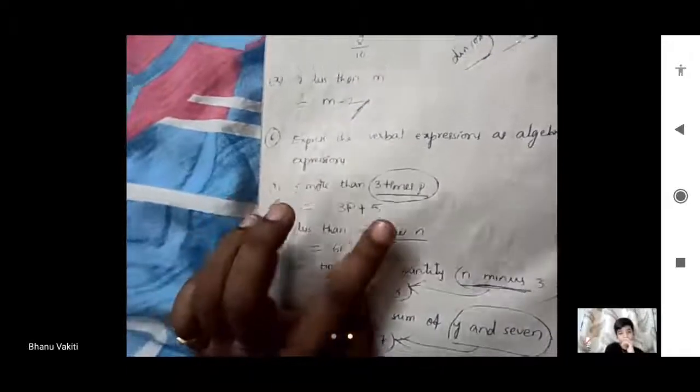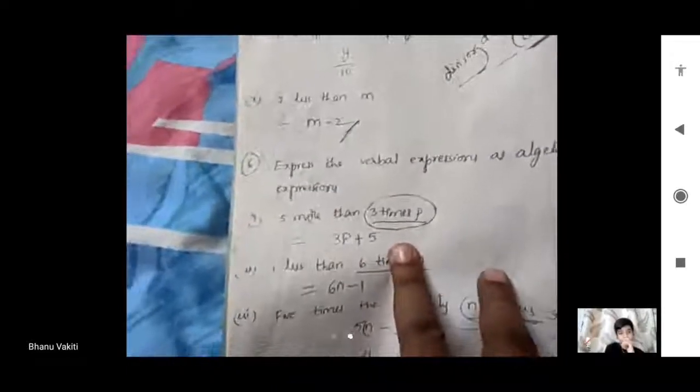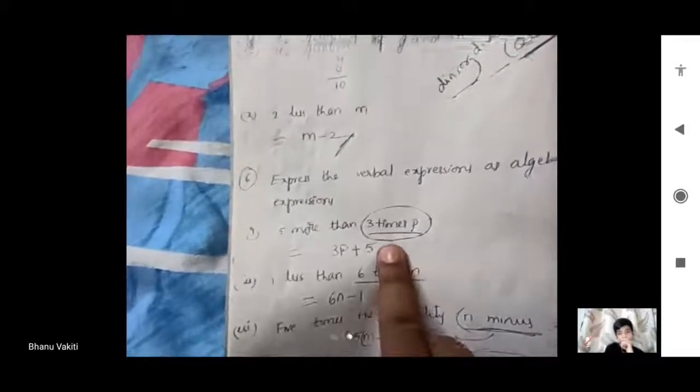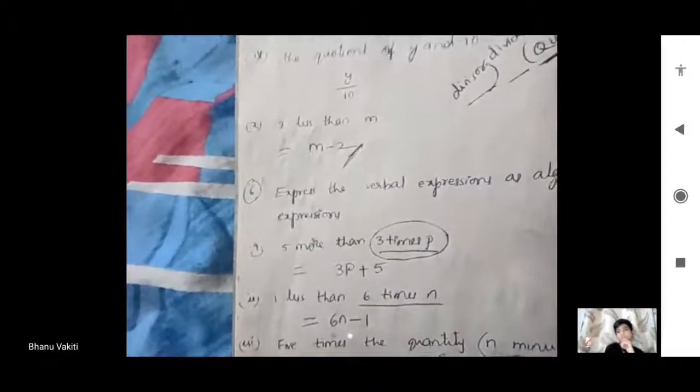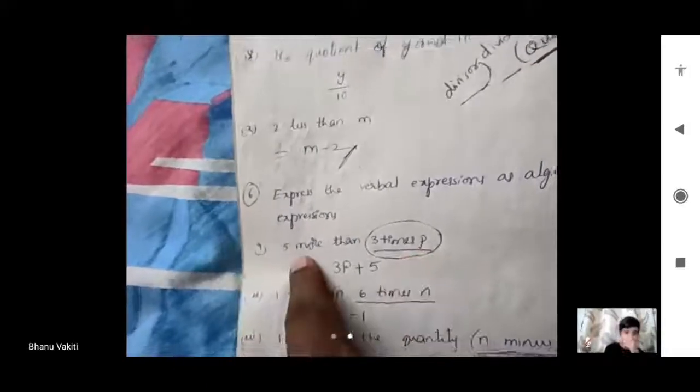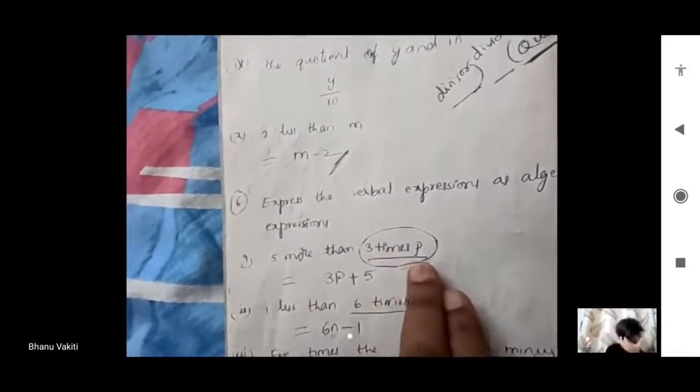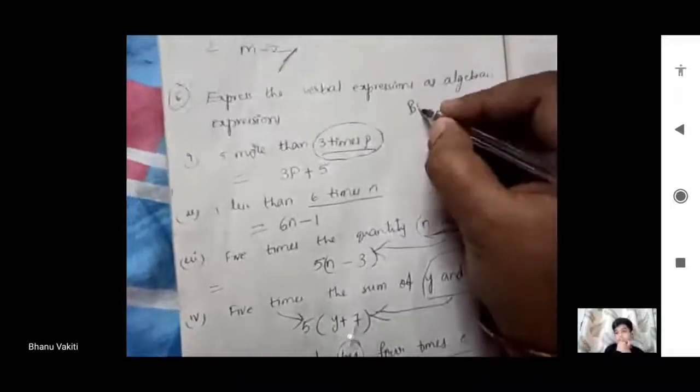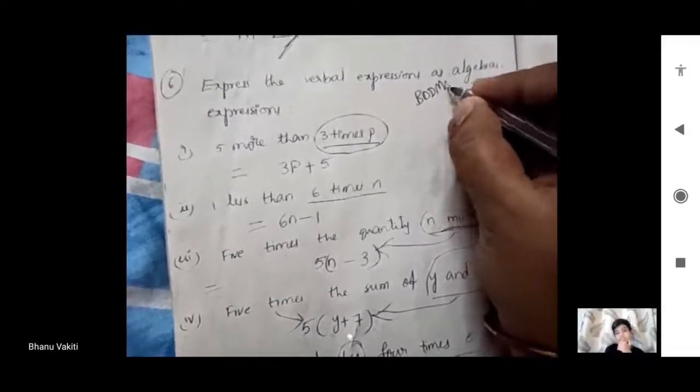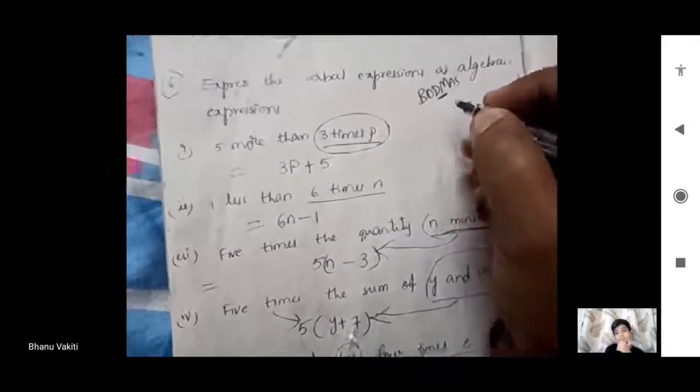5 more than 3 times p. 3 times p. First we have to do what, Nana? Multiplication, because of the BODMAS rule. First we write multiplication, then addition. Here first we have to do 3 times of p. Don't get confused. Don't do 5 more than 3 first, Nana. Why? Because of the BODMAS rule we have to follow. First multiplication, then addition. So 3 times p first, then 5 more than that, plus 5.